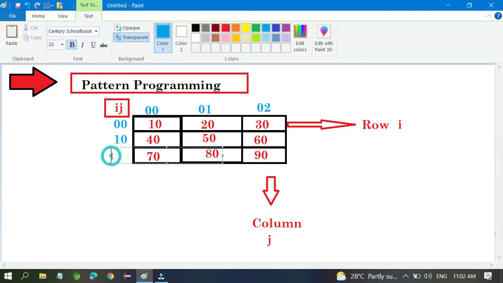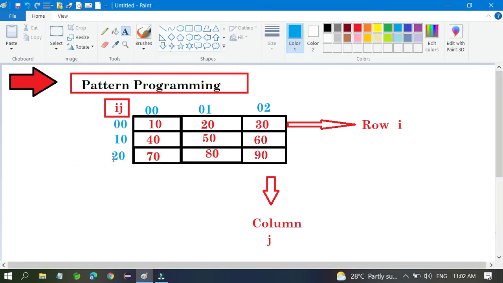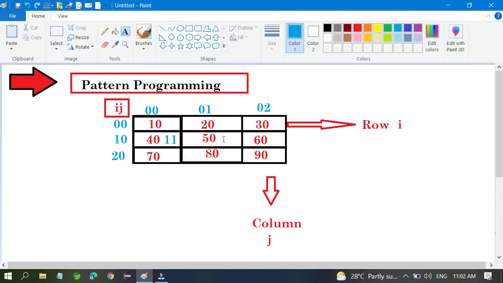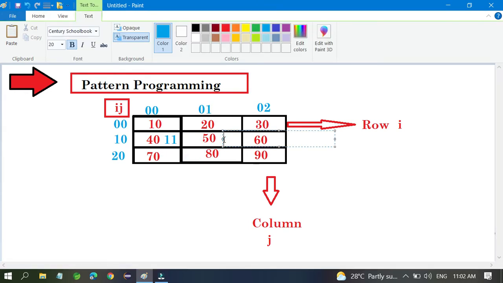If you go to this place, you can see row is 2, column is 0. So right now this part is 0 and this part is incrementing 1, 2, 0 like that. Okay, so if you consider, then this index point becomes like 1, 1. This index point becomes like 1 over 2. Okay, fine.